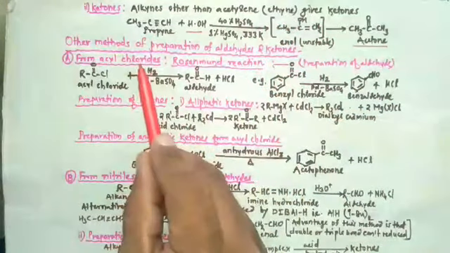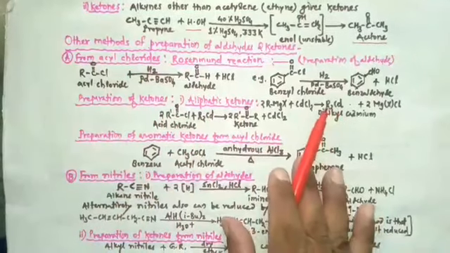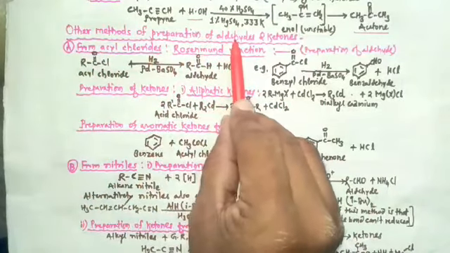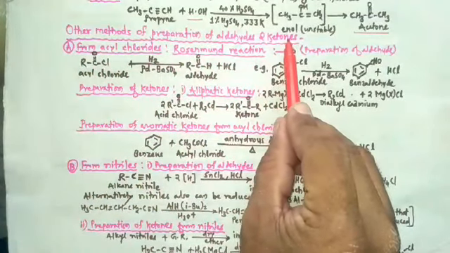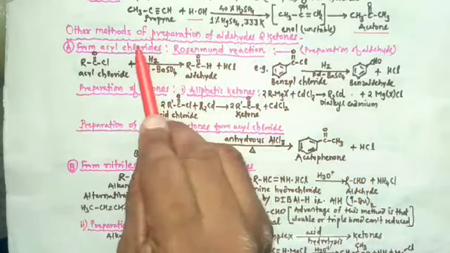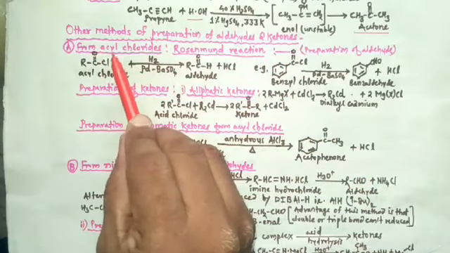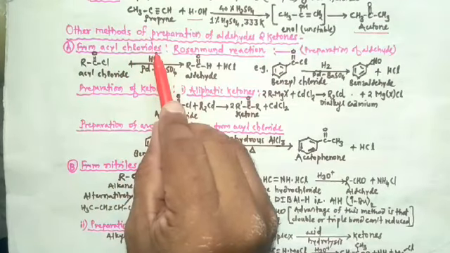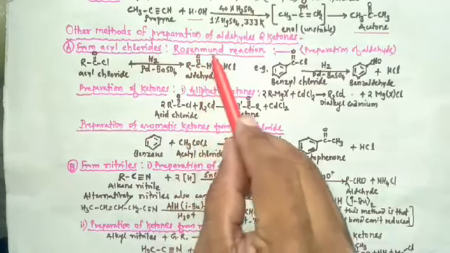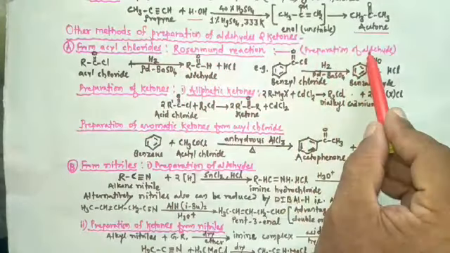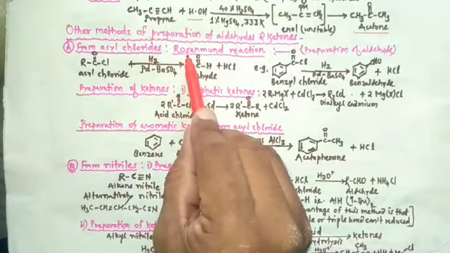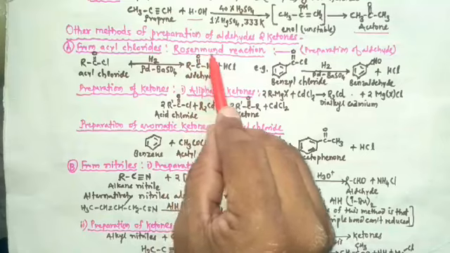Then the next article which we are going to study in this topic is other methods of preparation of aldehydes and ketones. In that, the first method is from acyl chlorides. Let's study first of all preparation of aldehyde from acyl chloride. This reaction is known as the Rosenmund reaction.